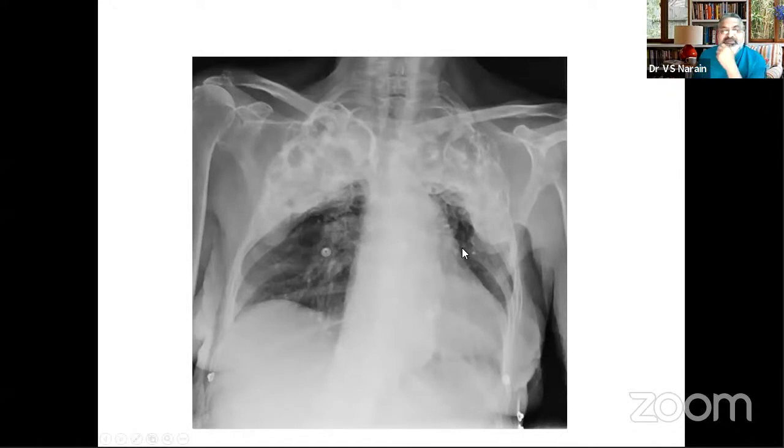Now, this is something which is very interesting. See, this has nothing to do with the heart. It is just to show you, something strange can often be brought by examiners to show you. You see, look at these balls.